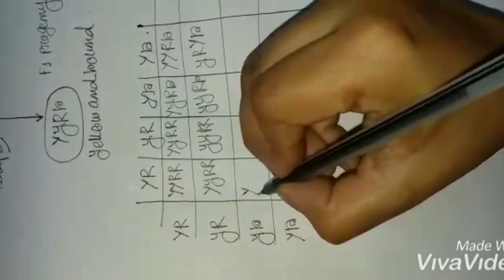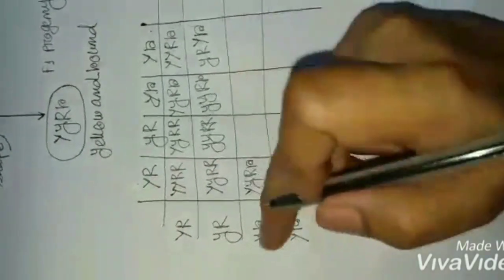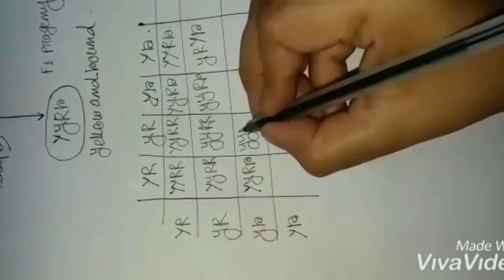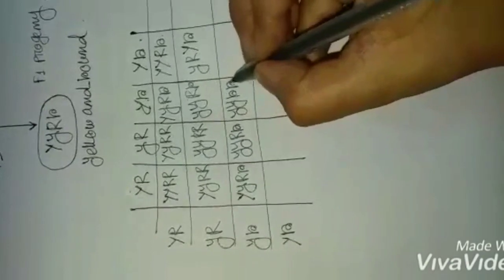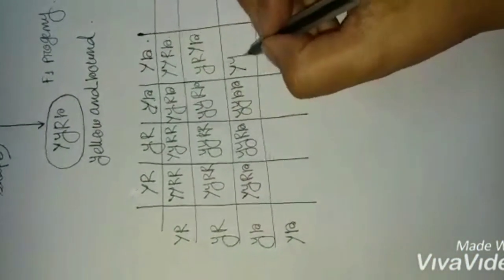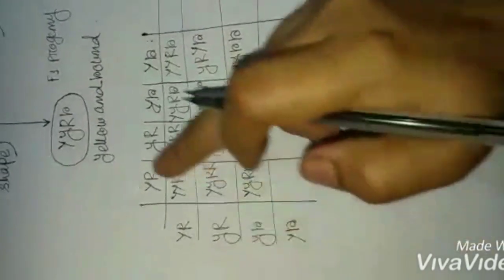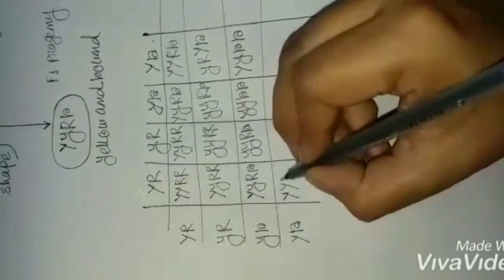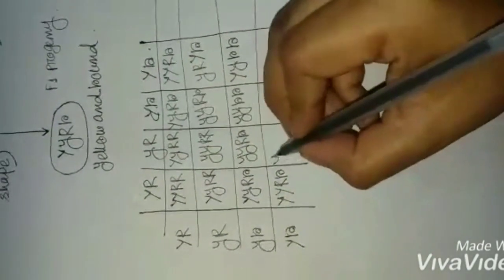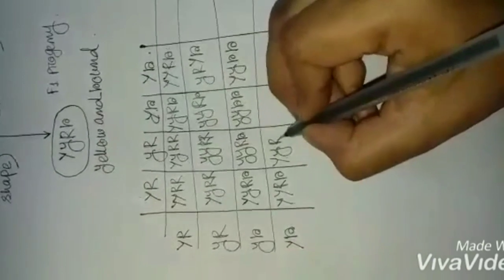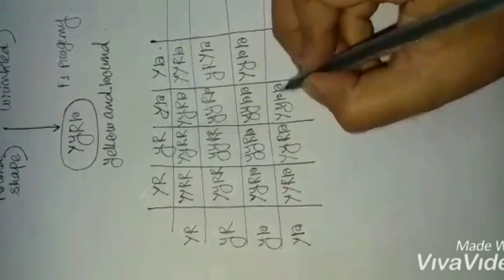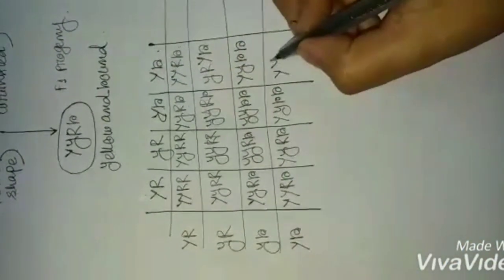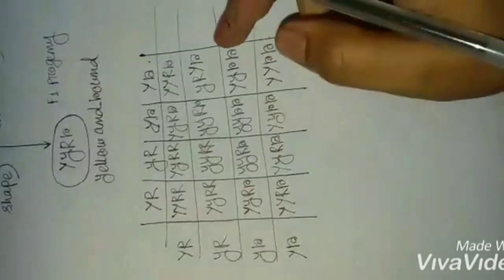Next capital Y, small y, capital R, small r, small y, capital R, small r, then small y, small r, then capital Y, small r, small r, and the last one is capital Y, capital R, small r, then capital Y, small y, capital R, small r, then capital Y, small r, small r, and capital Y, small r. Now we have to find out what are the 4 different traits we are obtaining.